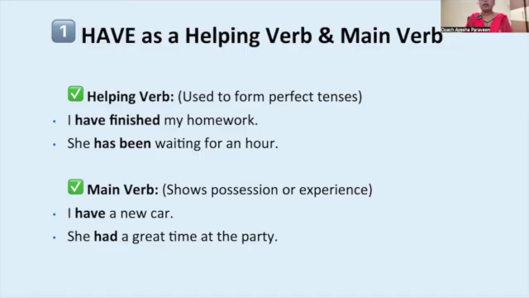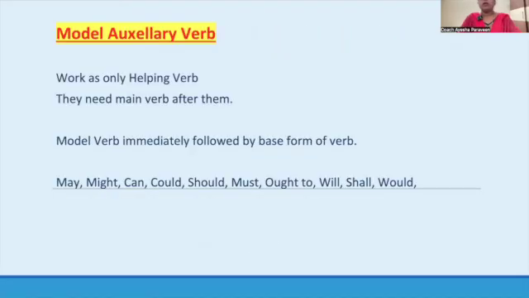So have, has and had can come as a main verb as well as a helping verb. Now, modal auxiliary verbs. What are modal auxiliary verbs? Modal auxiliary verbs are verbs that come only as a helping verb. They cannot stand alone in a sentence, they cannot come as a main verb. It always and always comes as a helping verb.